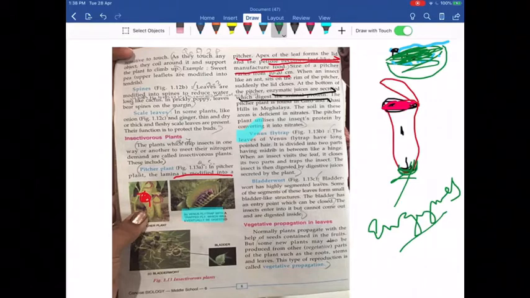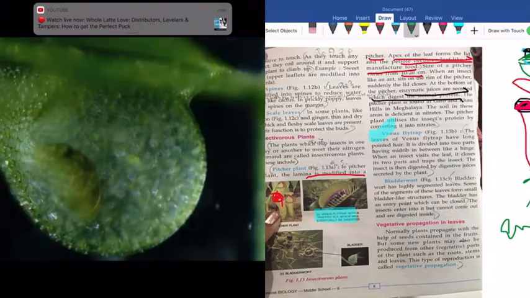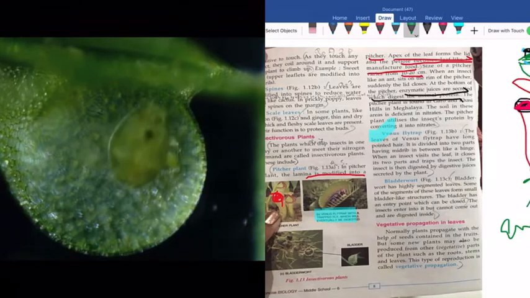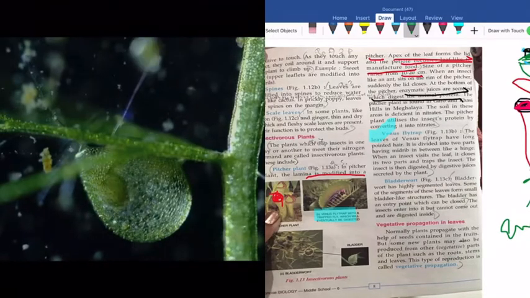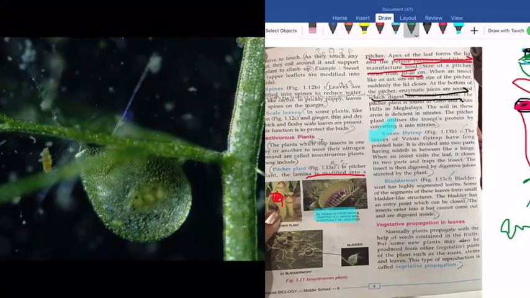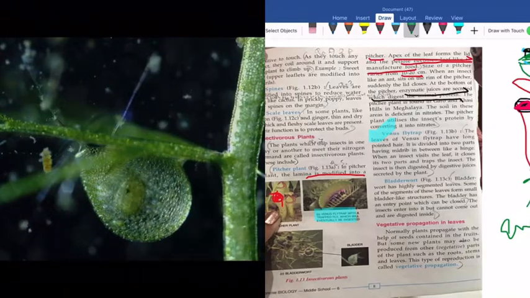Bladderwort has highly segmented leaves. Some of the segments of these leaves form small bladder-like structures. Bladder means a sac. The bladder has an entry point which can be closed. The insects enter into it, but cannot come out, and the plant digests them inside.